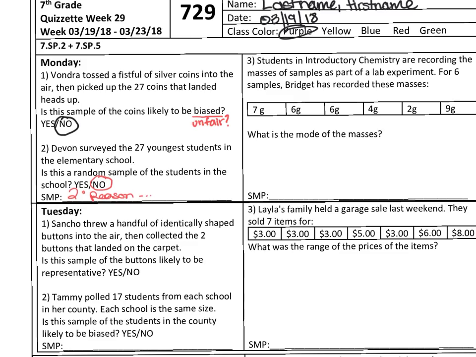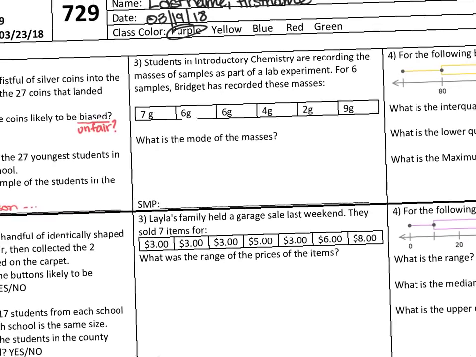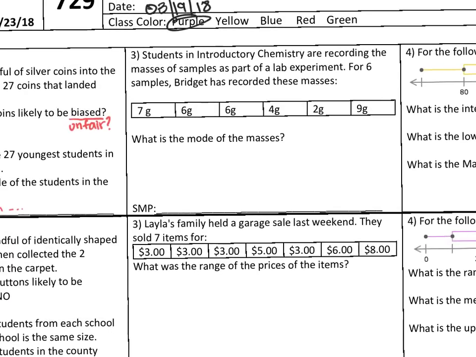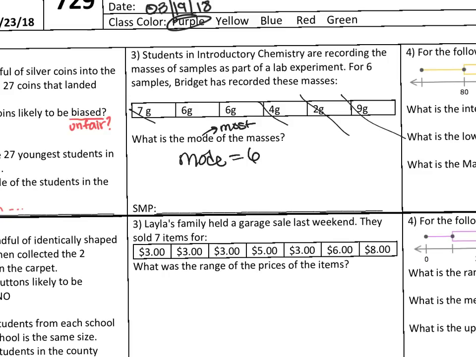Number 3, it says, students in introductory chemistry are recording the masses of samples as part of a lab experiment. For 6 samples, Bridget has recorded these masses. Here are the masses: 7 grams, 6 grams, 6 grams, 4 grams, 2 grams, 9 grams. What is the mode of the masses? If you remember, mode means the number that you've seen the most. I only see one 7, one 4, one 2, and one 9. So the number that I see the most of is 6. So the mode is 6. And here you're looking at patterns, so I would say SMP 7, with the quote.